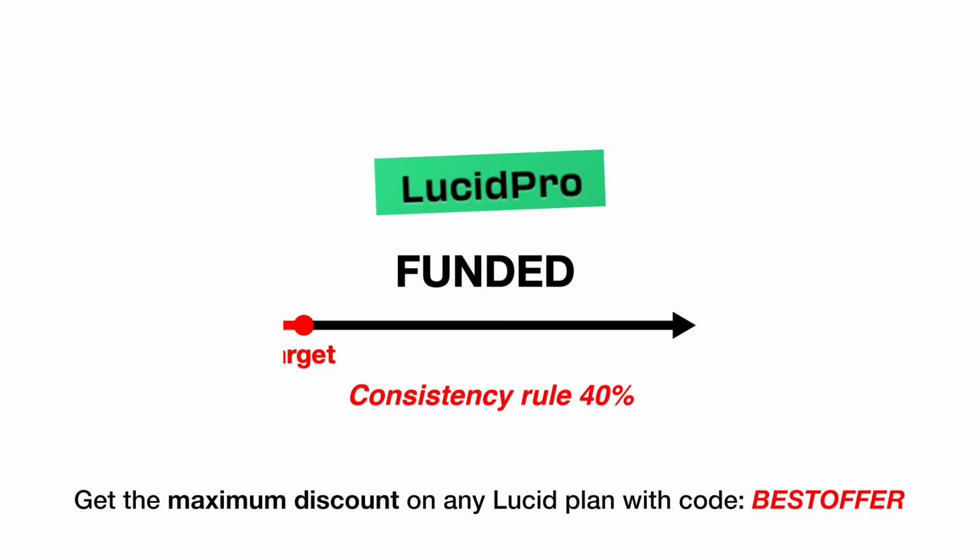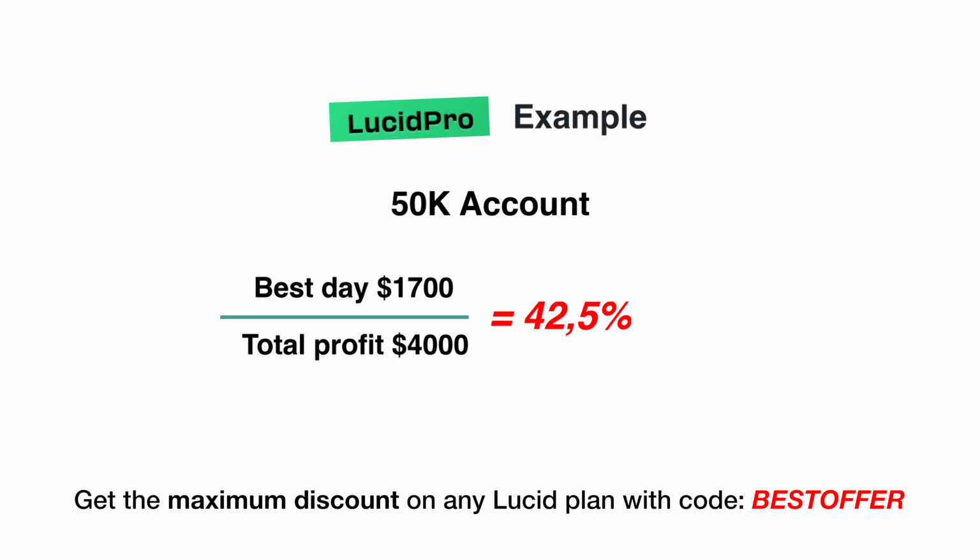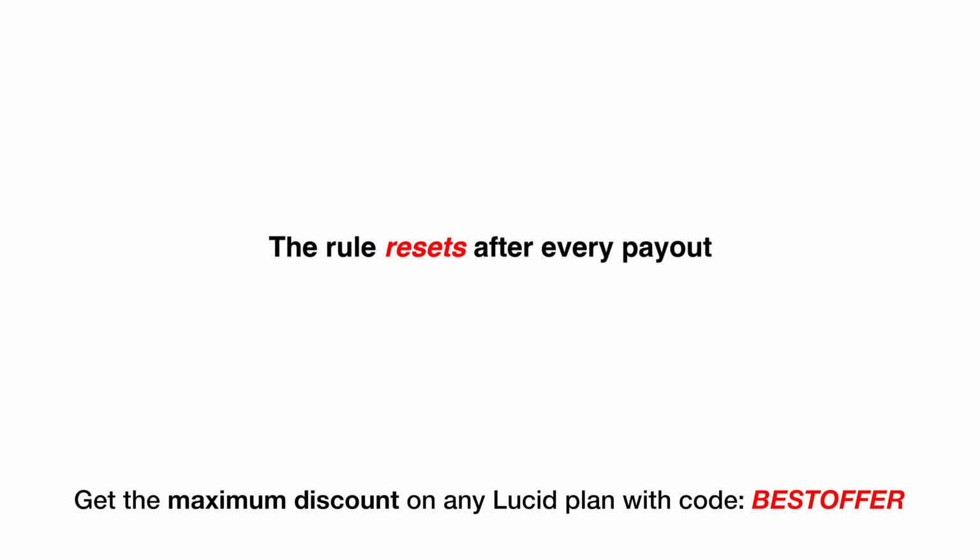The threshold is 40%. Example, you're on a $50,000 Lucid Pro funded account. Total profit $4,000, best day $1,000. 1,000 divided by 4,000 is 25%. Payout approved. Best day was $1,700 instead. 1,700 divided by 4,000 is 42.5%. Payout denied. Keep trading. And here's the thing, the rule resets after every payout. Every new cycle, you start from 0 and have to earn that 40% again.